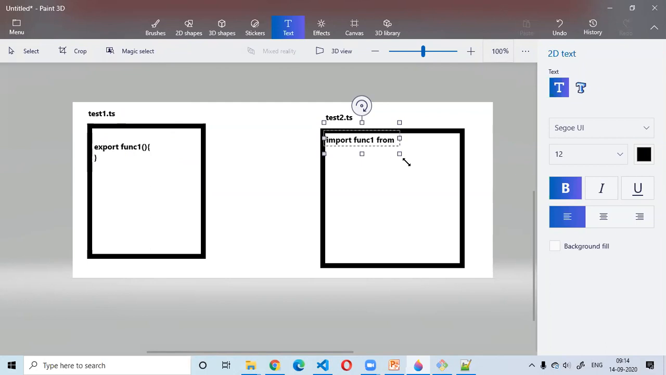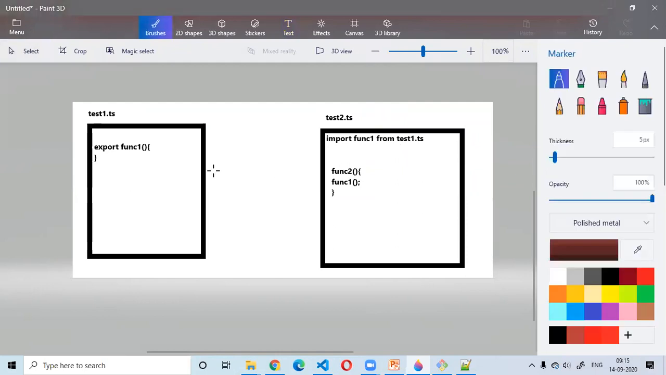I'm not writing the actual syntax, so don't worry about the syntax part. We'll see that syntax in a proper way in a moment. Import from test1.ts. Now that you have imported it, you will be able to use it. Let's say func2, and I can directly call func1 here inside func2. Now I don't need the JavaScript or the HTML file in order to communicate between these two. Able to understand?